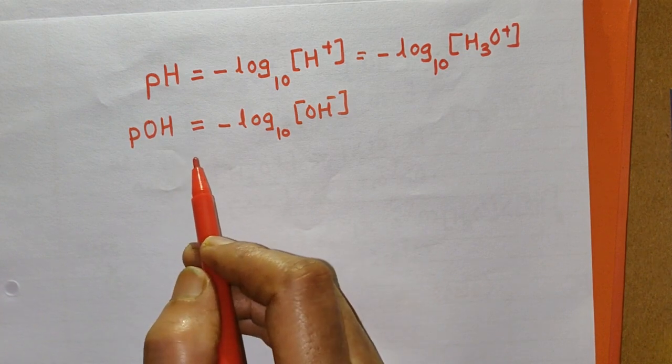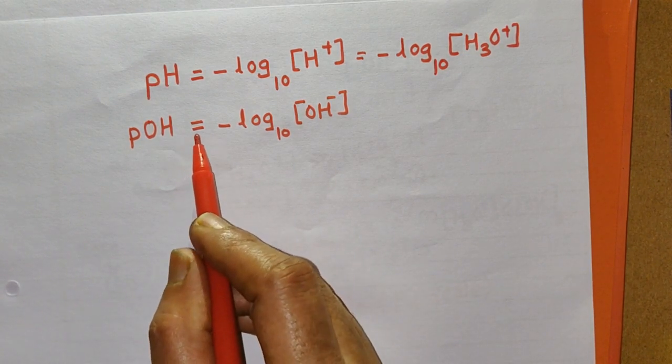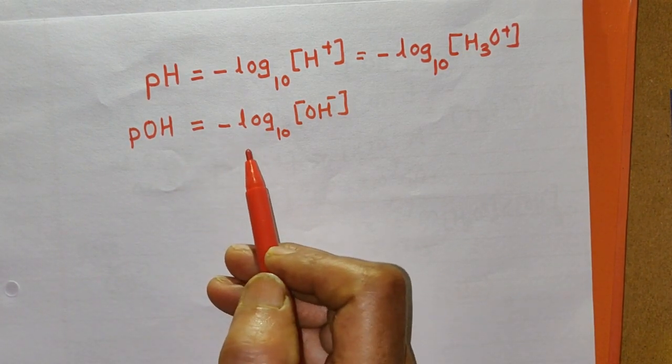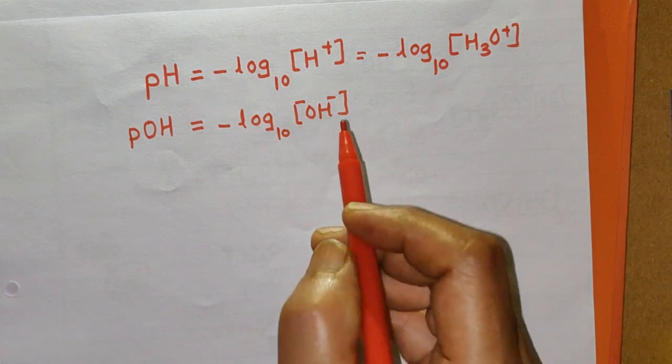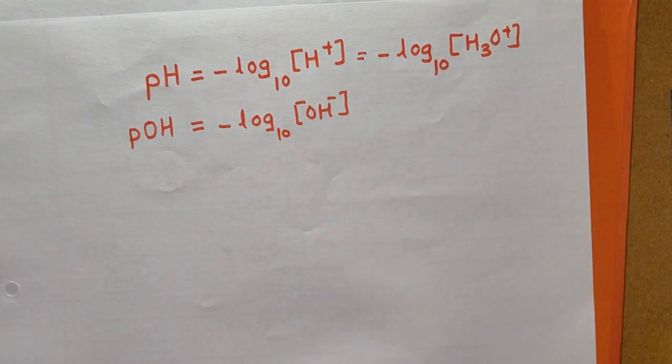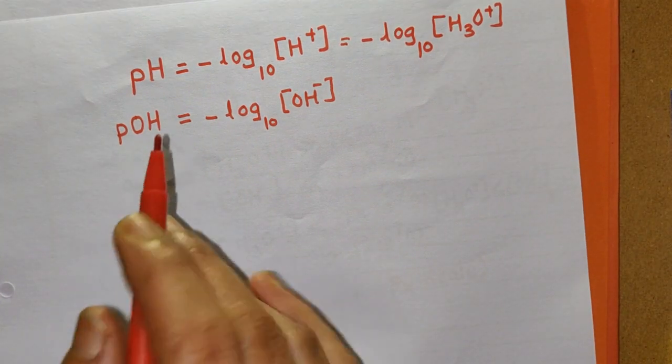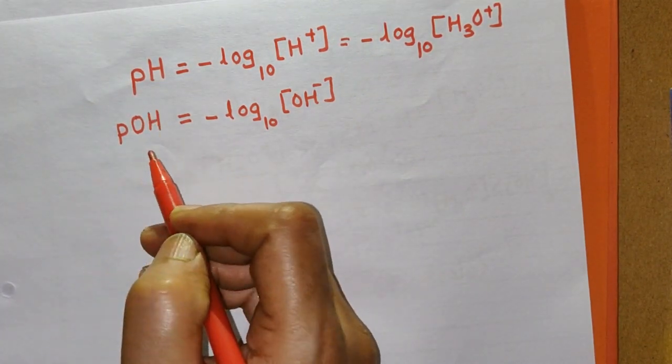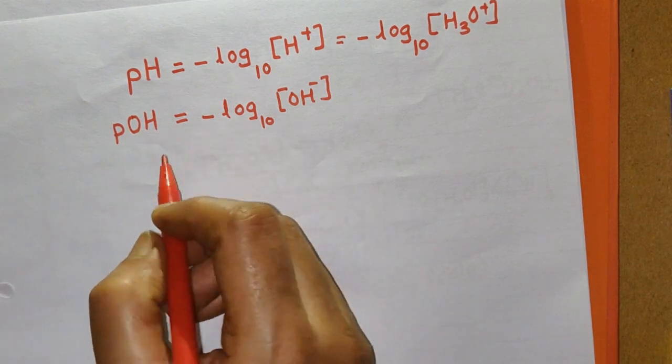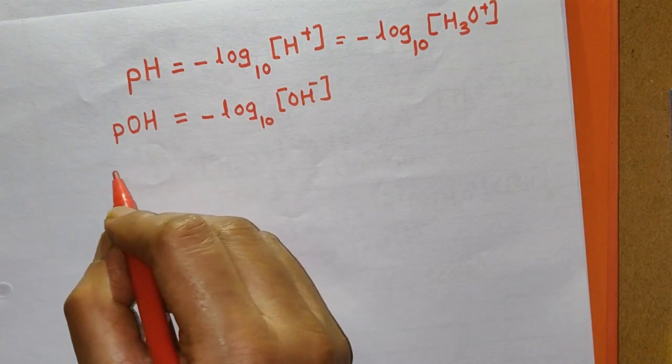So pOH can be calculated by using this formula. Now we shall see how it is simple to use pH or pOH to determine the nature of the solution, acidic as well as basic.